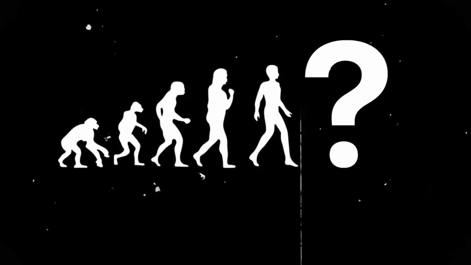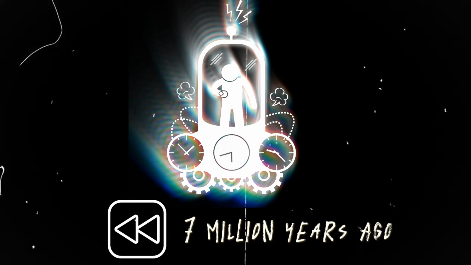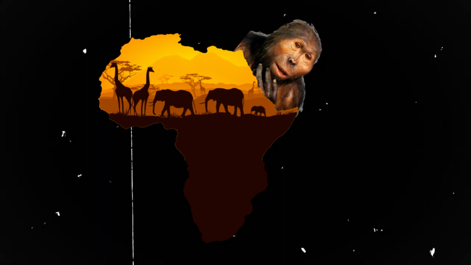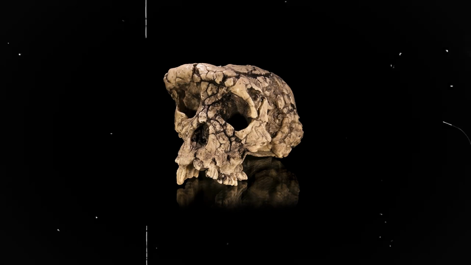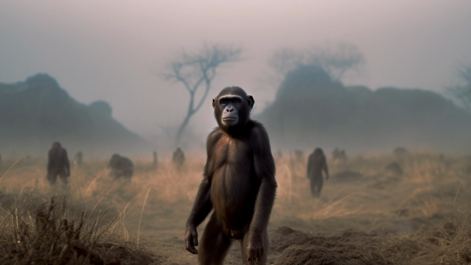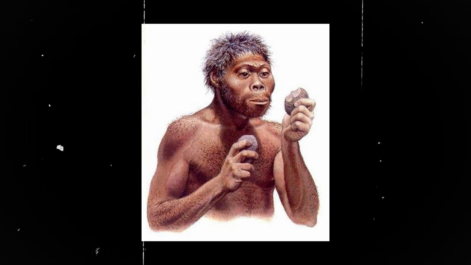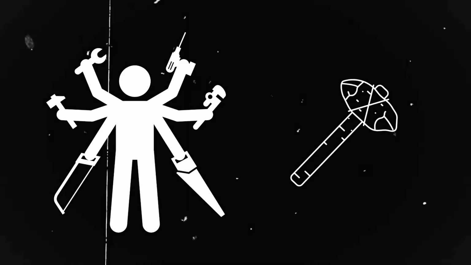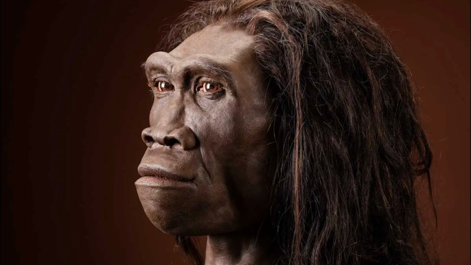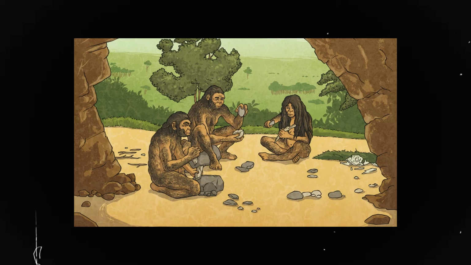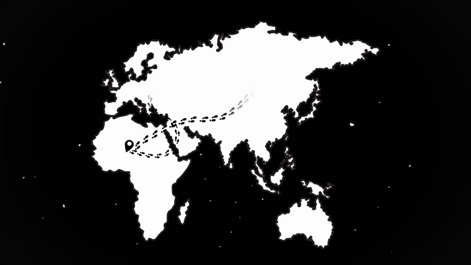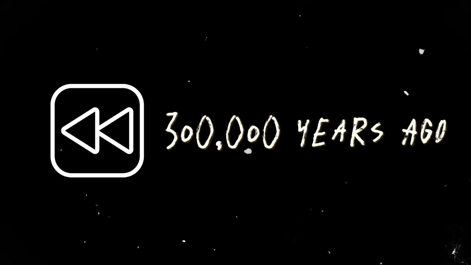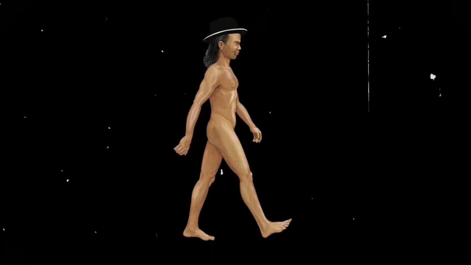So how did humans evolve? It all began about 7 million years ago in Africa with the early hominins. One of our first ancestors, Sahelanthropus tchadensis, was among the earliest species capable of standing on 2 feet. Over time, more advanced species like Homo habilis emerged. This species had the ability to make stone tools. Around 1.9 million years ago, Homo erectus appeared. This species could control fire, use complex tools, and spread from Africa to Asia and Europe. About 300,000 years ago, Homo sapiens, or modern humans, appeared.